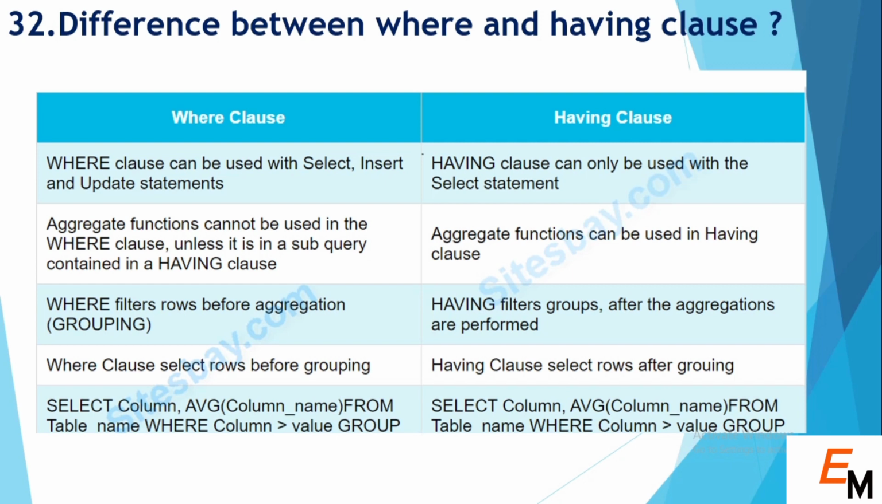Next question is difference between where and having clause. The where clause can be used with select, insert and update statements, whereas the having clause can only be used with the select statement. Aggregate functions cannot be used in the where clause unless it is in a subquery contained in a having clause. Aggregate functions can be used in the having clause. Where clause selects rows before grouping, having clause selects rows after grouping. You can also see the query of a where and having clause. In the case of the having clause we use the aggregate function average.